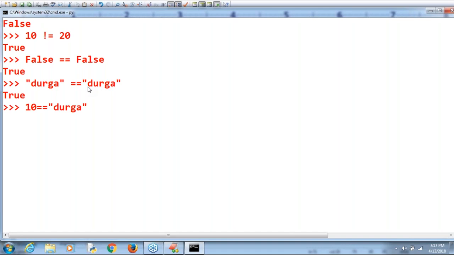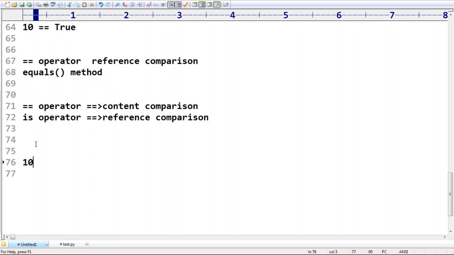10 double equal to 20, what is the answer you are going to get by default? Then immediately I'm going to use 10 double equal to 30 plus 40j. I'm comparing an int value with a complex value. Next, 10 double equal to Durga: one is an int value, the other one is a string. What is the output in the first case, and what is the output in the second case?